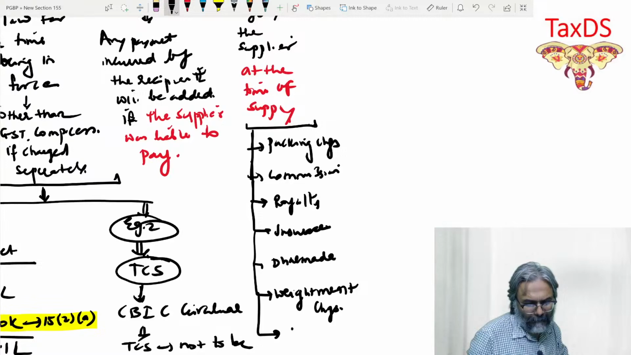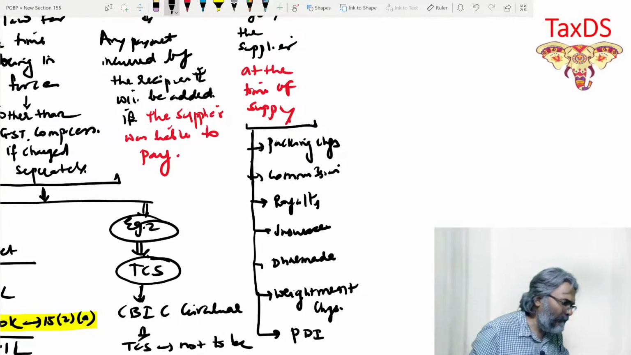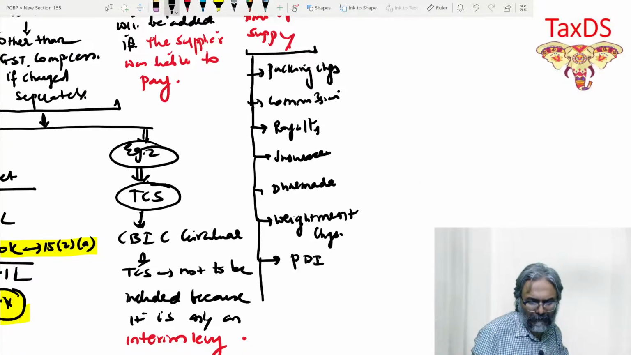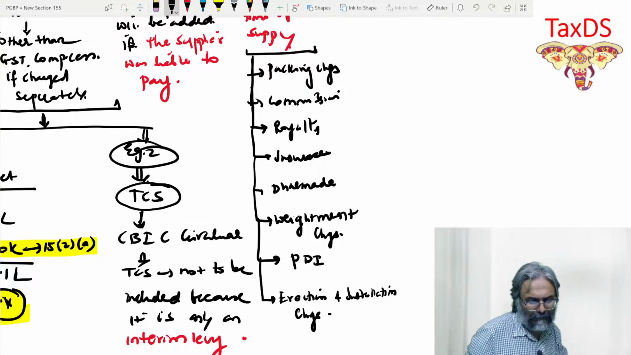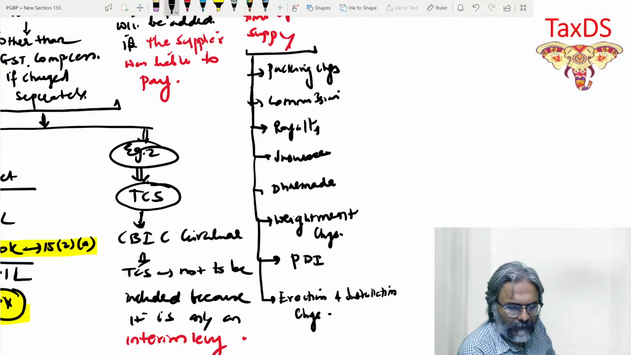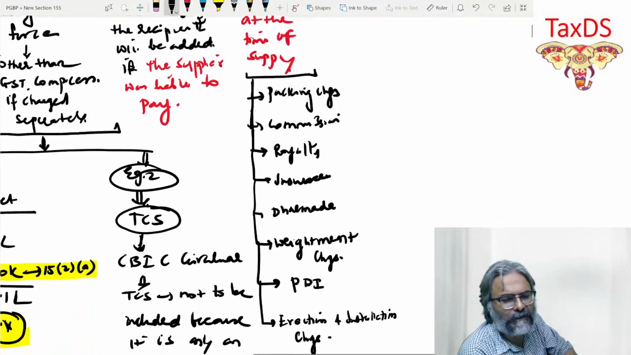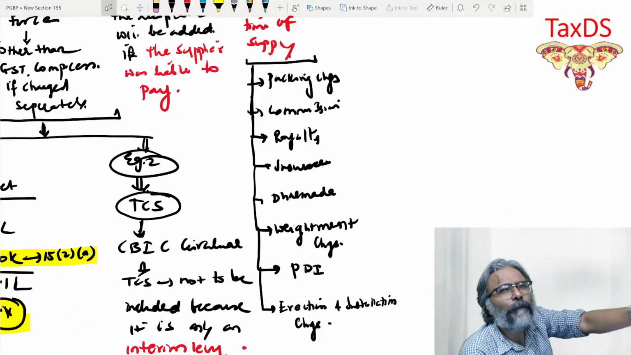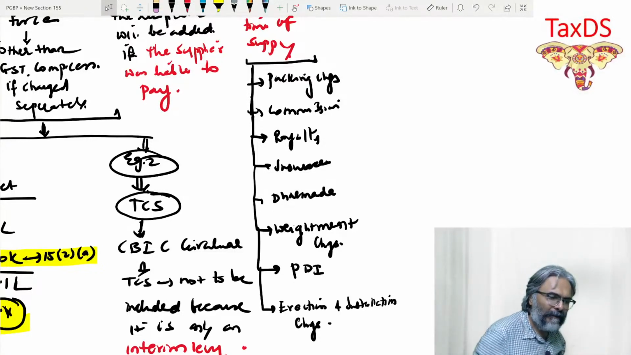Thereafter, students, pre-delivery inspection, PDI. What is the full form of PDI? Pre-delivery inspection. And erection and installation charges. So packing charges, commission, royalty, insurance, Dharmada, abatement charges, PDI charges. These are the items which, if charged, you will simply say to be added under 15(2)(c).